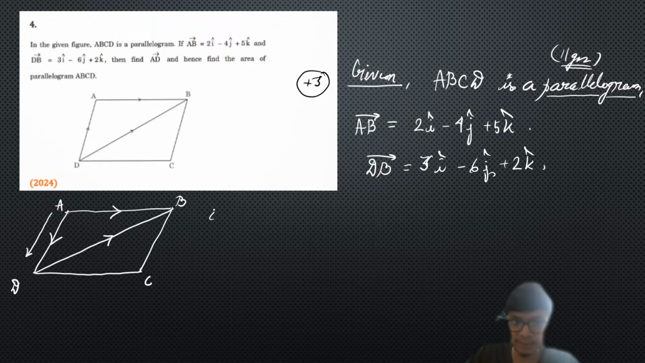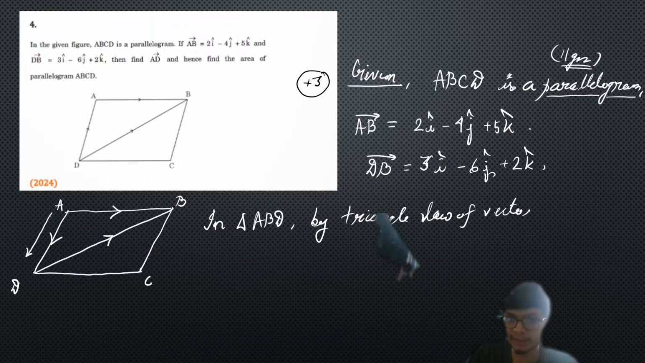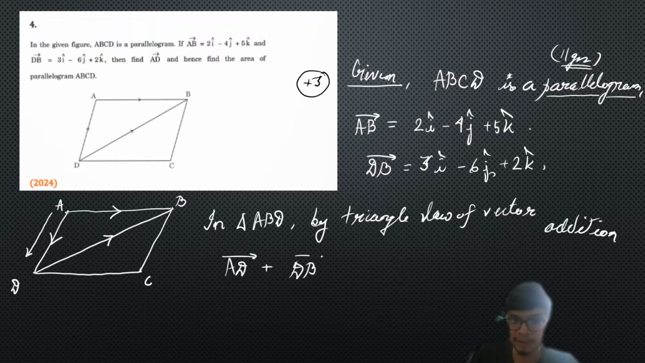Now let us try to apply the triangle law of addition in the triangle ABD. By simply using the triangle law of vector addition, what can I write? I can write AD vector plus DB vector is equal to AB vector. That is what we can write by simply using the triangle law of vector addition.